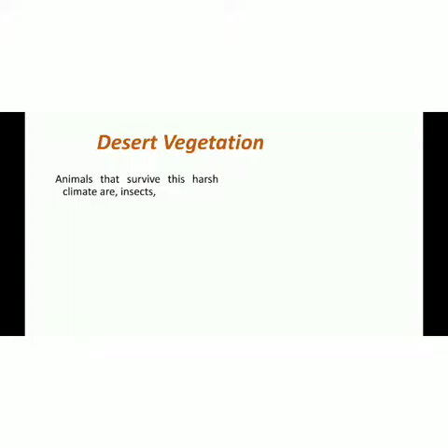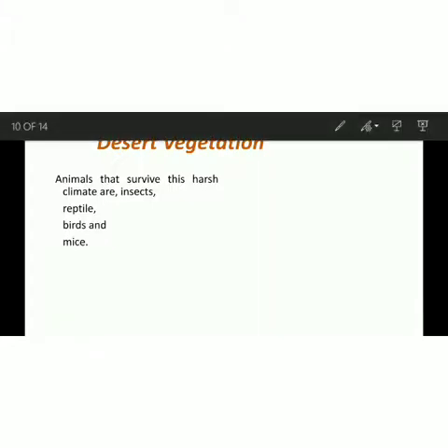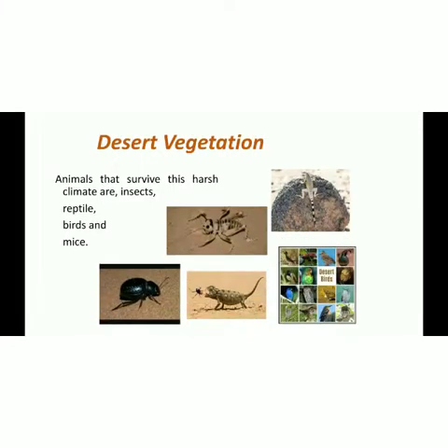Now in desert vegetation, the animals that survive this harsh climate are insects, reptiles, birds, and mice. These are the animals which are able to survive in the desert. As you can see their pictures as well.